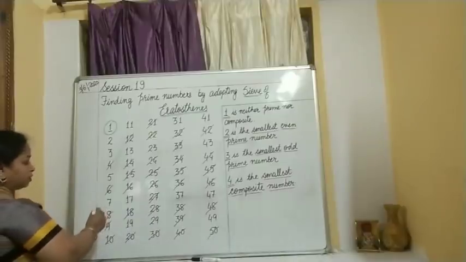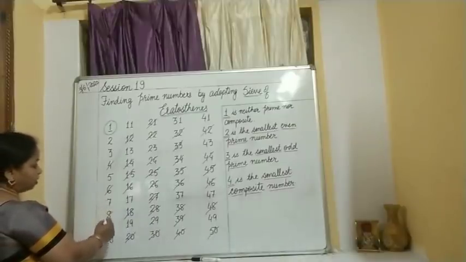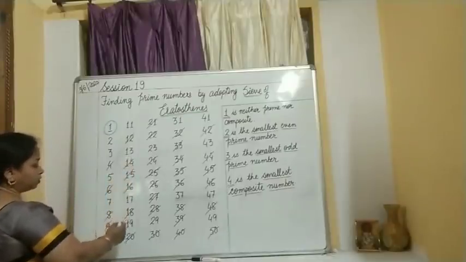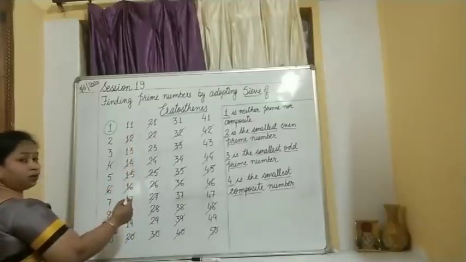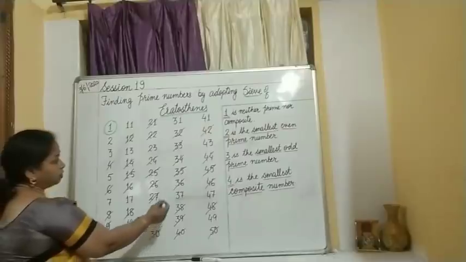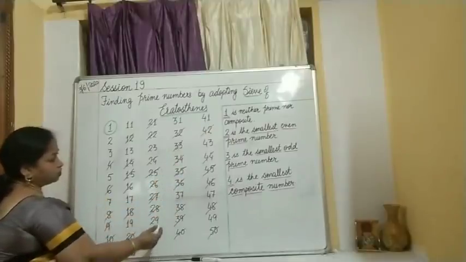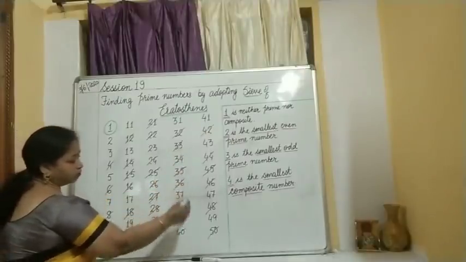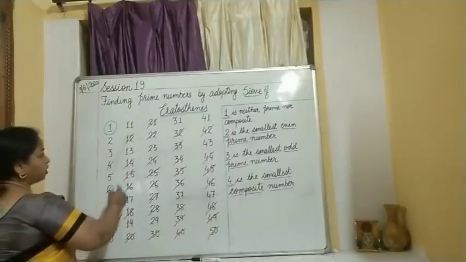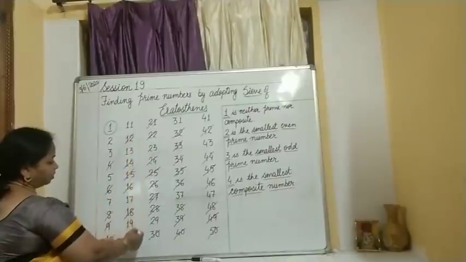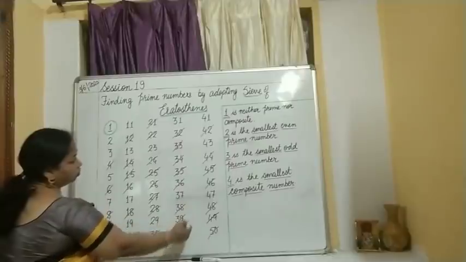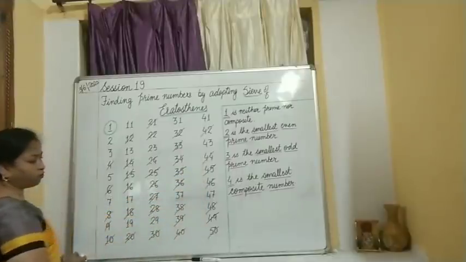Then the next number is 7. So what are the numbers? Multiples of 7. 7 2s are 14, cross. 7 3s are 21, cross. Okay. Then 7 4s are 28, already crossed. 7 5s are 35, cross. 7 6s are 42, cross. 7 7s are 49, cross it. Okay. Then what do you have? 11. Any number left over? Yes, just find it out. We are not left with any other number.